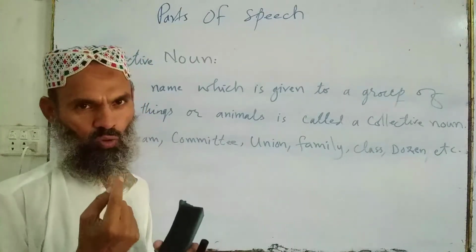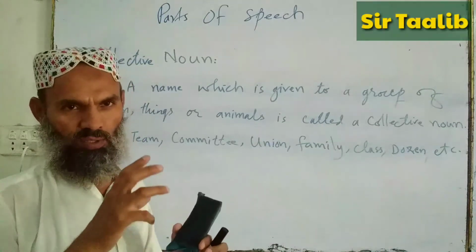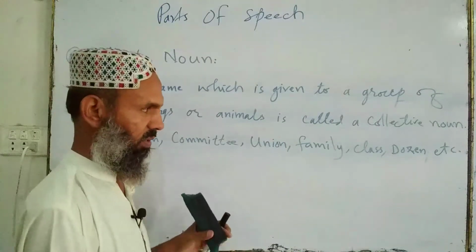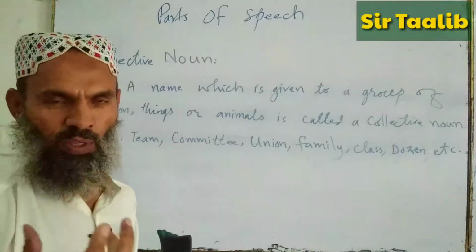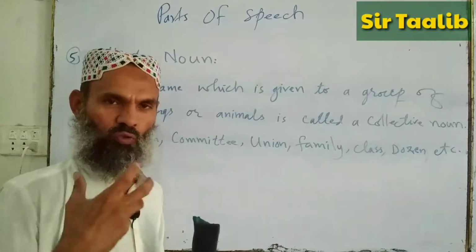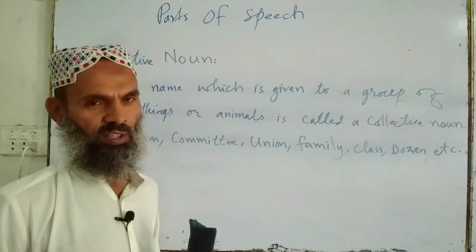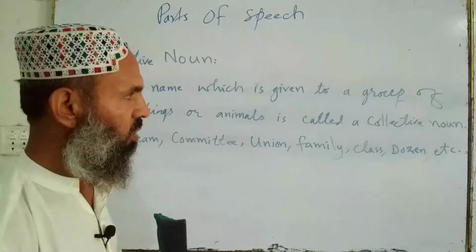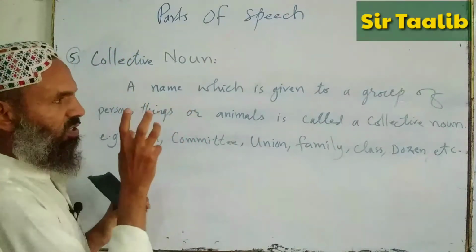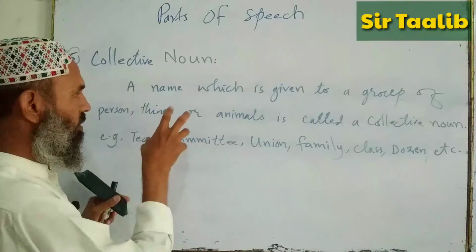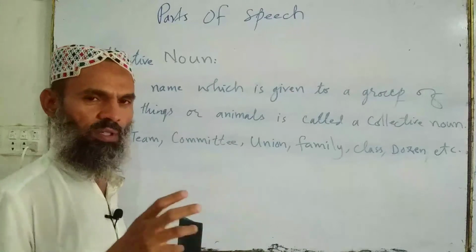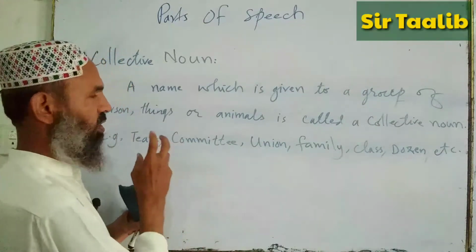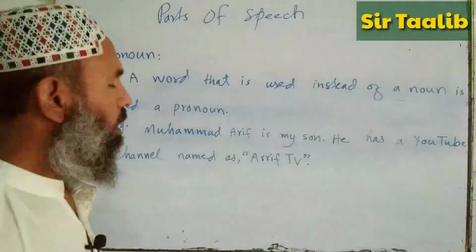A single name is given to the whole class, all the students of the class. When we have 12 things of anything, we call it a dozen. So a name is given to a group of people, things or animals, and this is why we call it a collective noun.